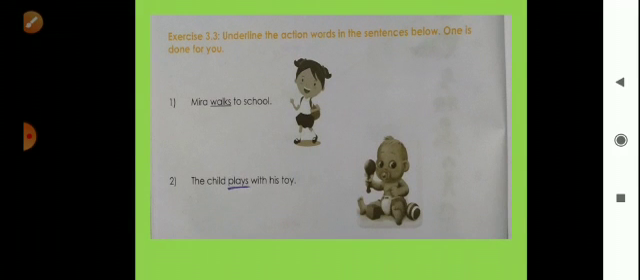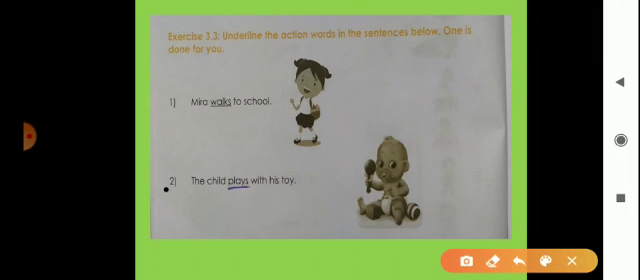Here exercise. Underline the action words in the sentences below. Now we can see here sentences. What are they? Meena walks to school. Now which action is here? Of walking. So walks underlined. Okay. Now second is the child plays with his toy. We underline the plays because play is action. So underline plays. Okay. Next.